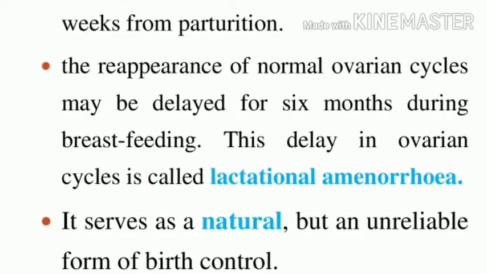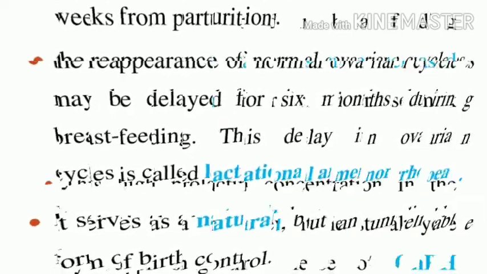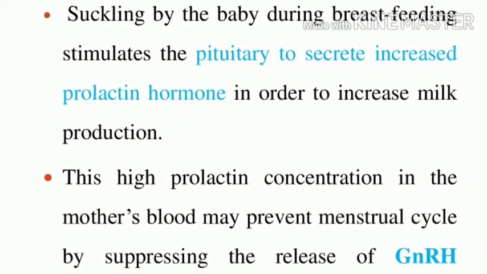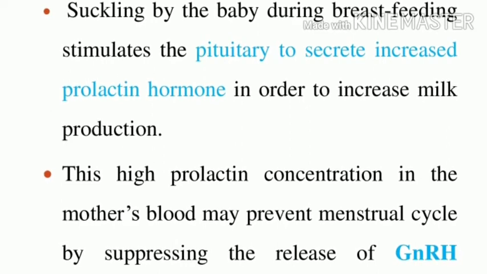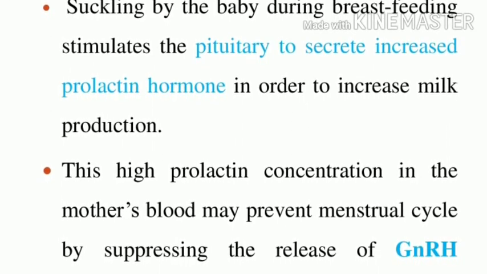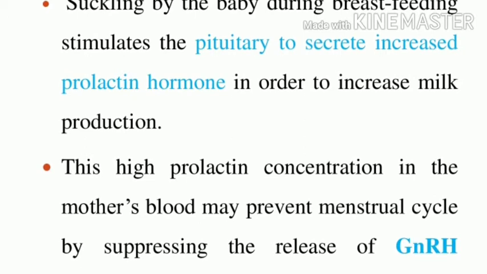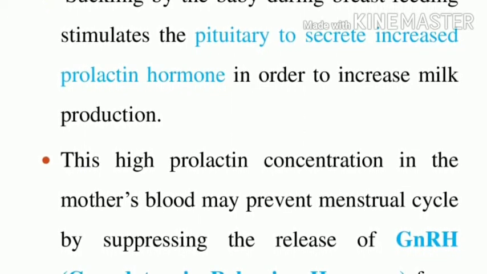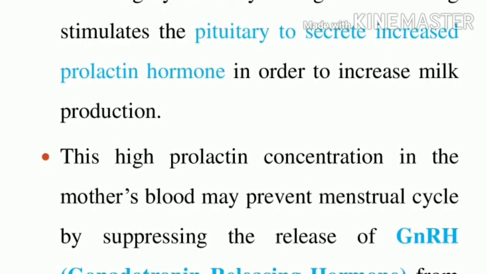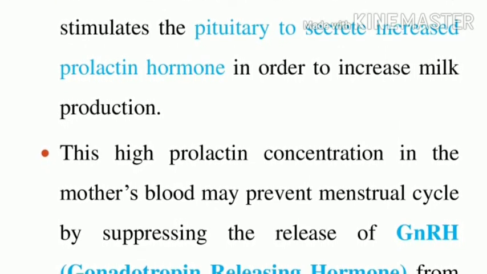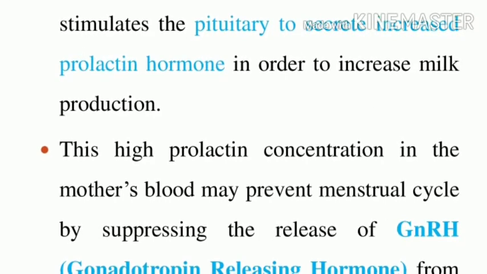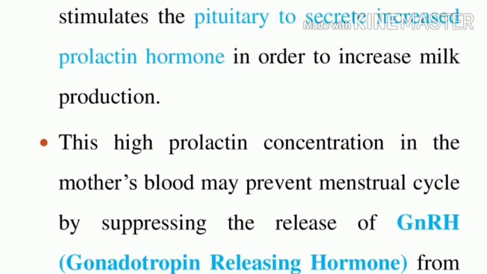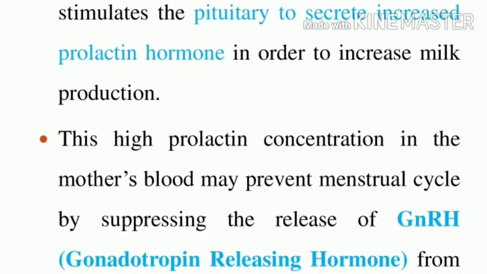What is the reason for the delay in ovarian cycles during breastfeeding? During breastfeeding, the baby is suckling. It stimulates the pituitary, the anterior pituitary, which increases the prolactin hormone. Automatically, the prolactin increases milk production. Can you understand? Now the mother's blood has a high concentration of prolactin.